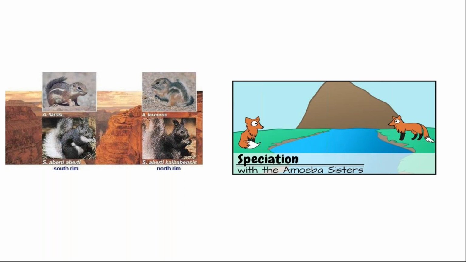new species get formed. This individual starts living in this area, and it mates with the individuals of this area, and this one starts mating with the individuals of that area. Due to the change in food habits, mating behavior, and selection pressure, two different species get formed, with long tail and with short tail. In this squirrel the tail is black in color, in this squirrel the tail is white in color. This is the example of allopatric speciation.